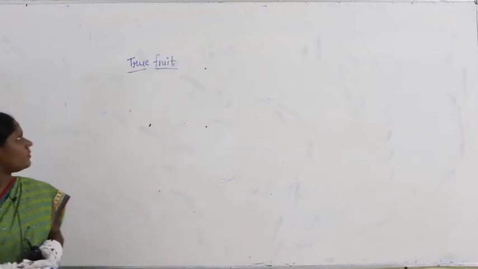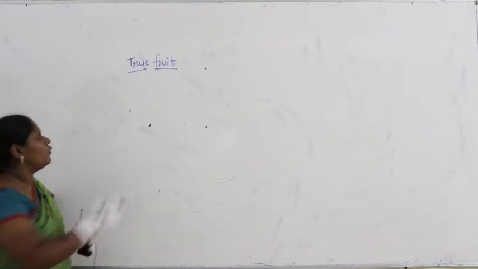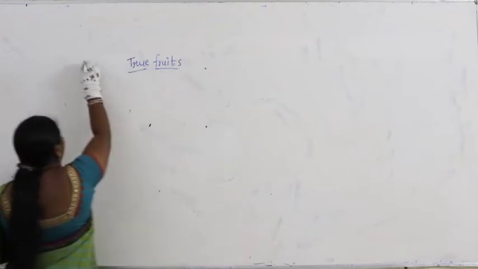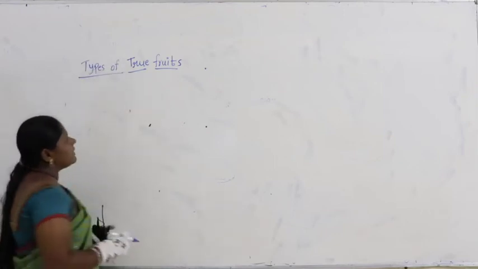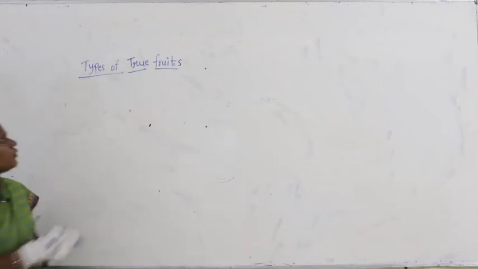Let us talk about true fruits. Now continue our topic with types of true fruits. Let us go ahead with types of fruits.